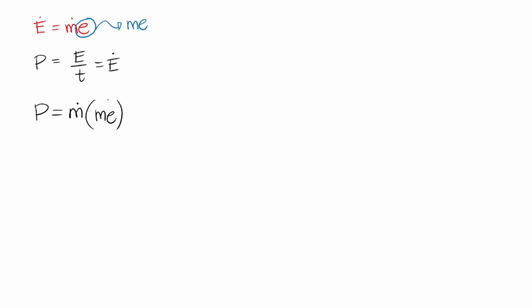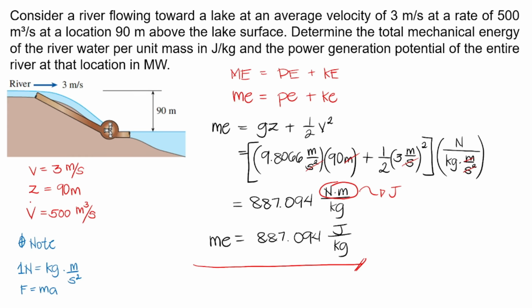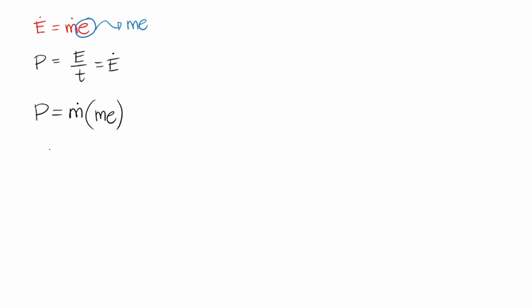But are we given the mass flow rate? No. There is no mass flow rate given in the problem. But we are given the volume flow rate of 500 cubic meters per second. So, let's write that down. Our volume flow rate is equal to 500 cubic meters per second.